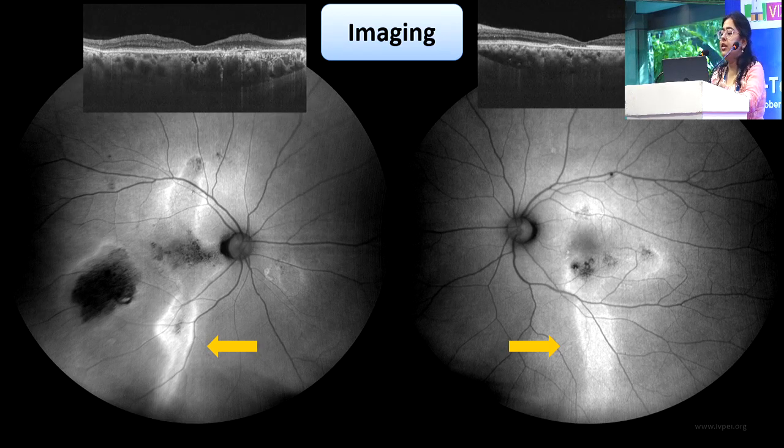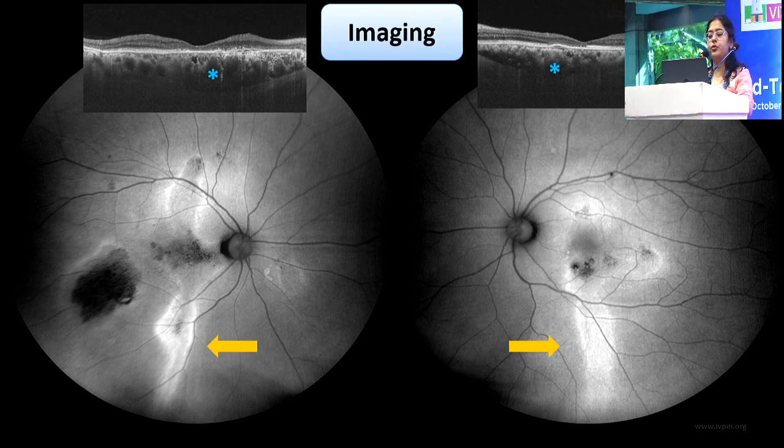On doing the optical coherence tomography through the macula, we saw that there is a disorganization of the outer layers, and there is also a thicker choroid than what we find in a normal CSCR.